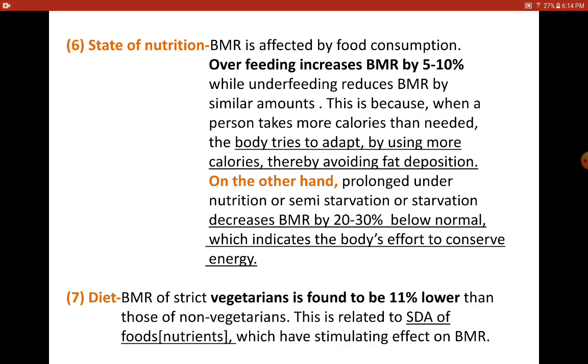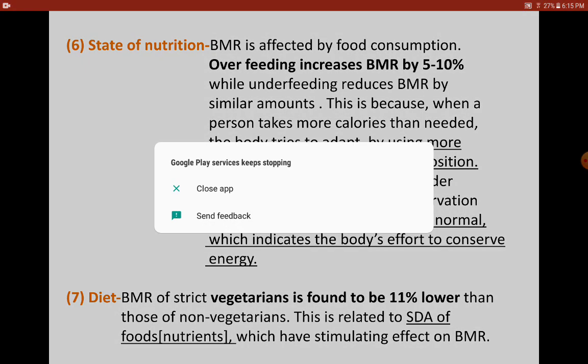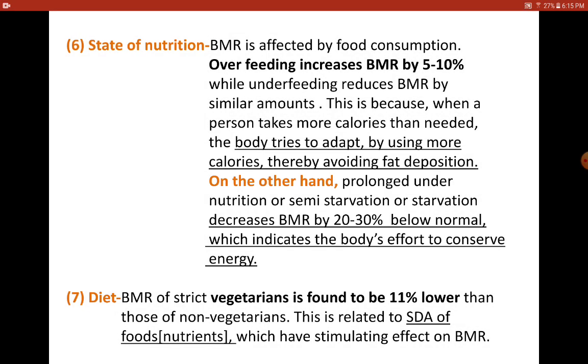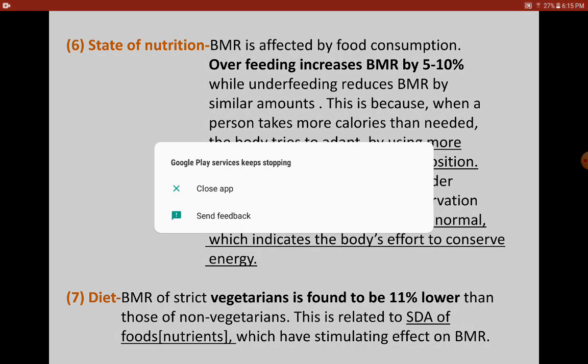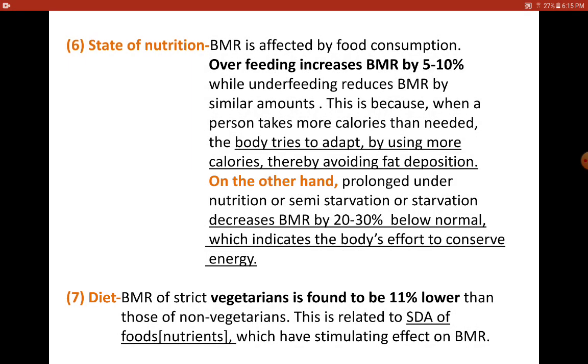So here what happens, the body tries to conserve whatever energy is available in the diet. Because of prolonged starvation or undernutrition, when the person is taking less food, the whole of the nutrients are not oxidized only to maintain the involuntary functions, but the energy is trapped, it could be trapped in the form of chemical energy, or in the form of fat within the adipocytes, however much is required.